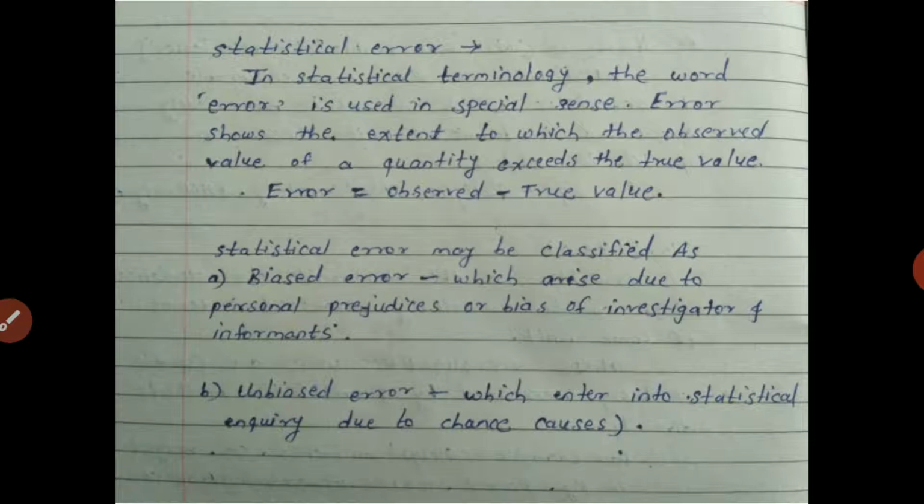So statistical error may be classified as biased error or unbiased error. Biased error arises due to personal prejudices or bias of investigator and informants. Unbiased error enters into statistical inquiry due to chance causes. So these are two types of statistical error.